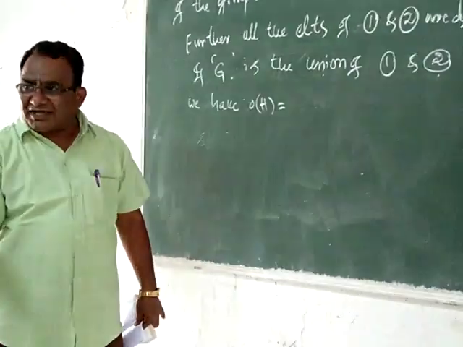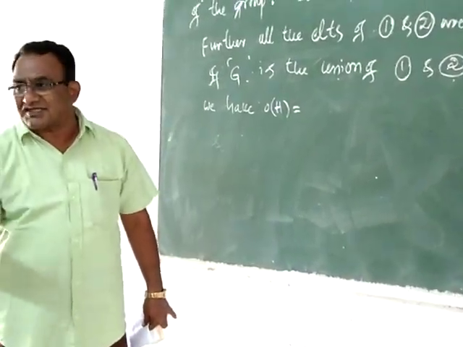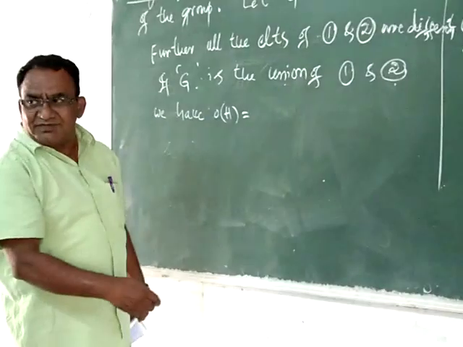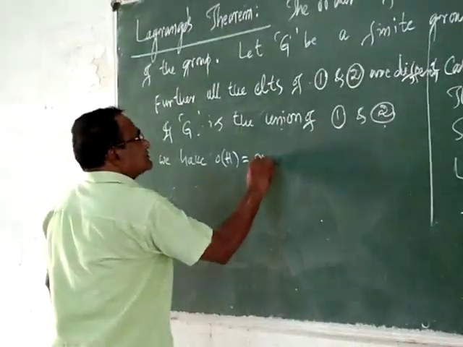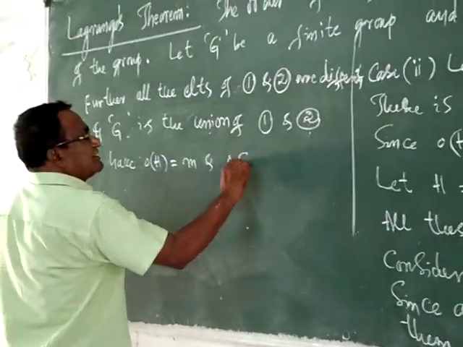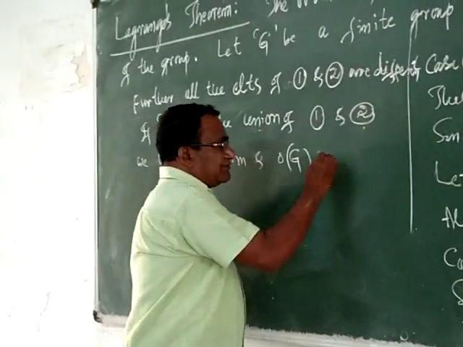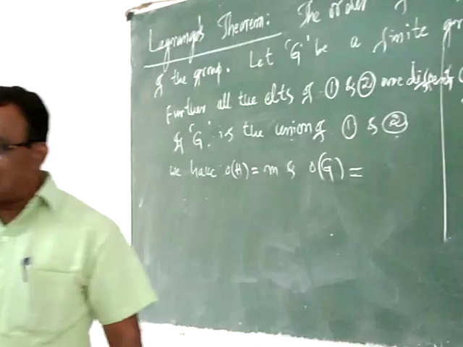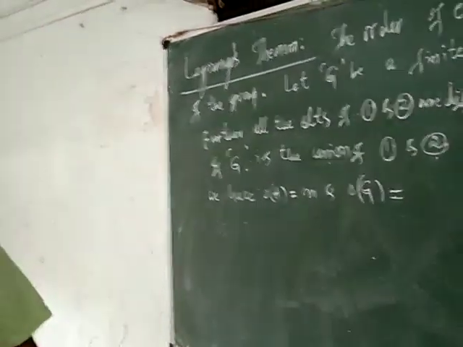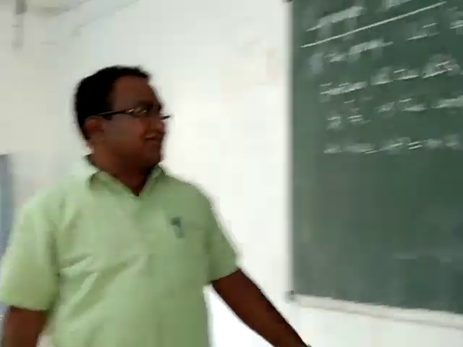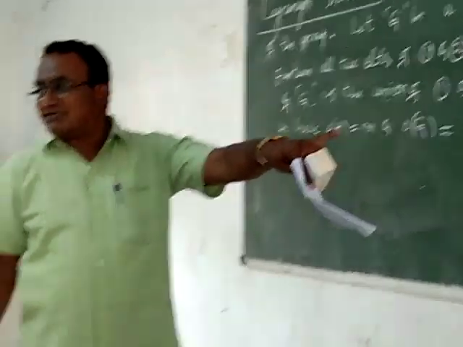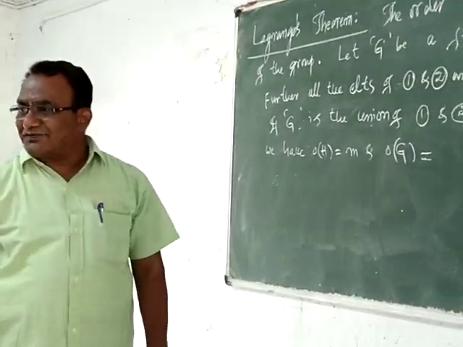The order of H means the number of elements present in that set. So what is the number of elements there? M. And what is the number of elements of G? Remember, it is the union of 1 and 2, meaning G may contain either the elements of 1 or the elements of 2 or both.